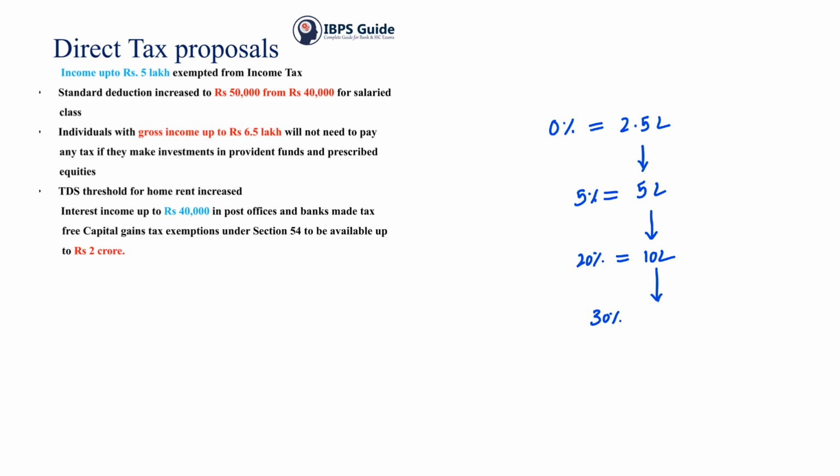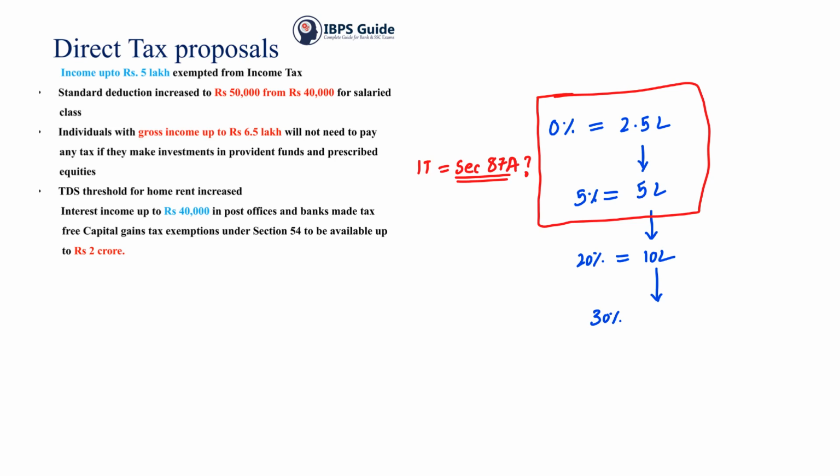Now one thing which you have to keep in mind is that the slab remains the same, but what they have done is made changes to Income Tax Act's section 87A. So what change have they made to this section 87A?